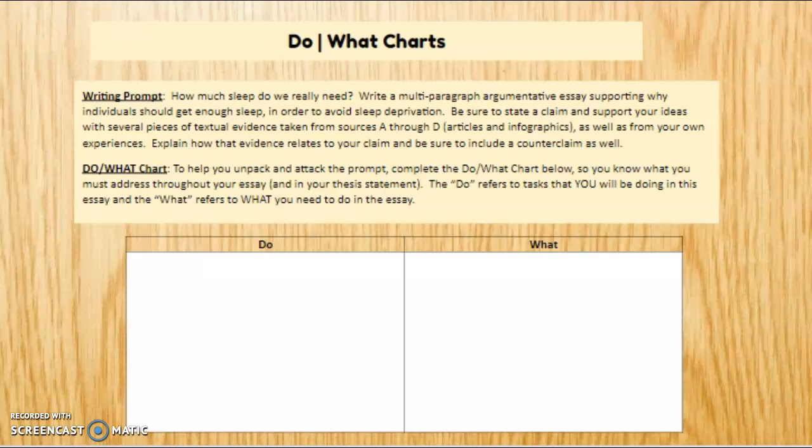Our do what charts. I noticed a number of you did not complete this, so we will be doing this together again tomorrow in class. We will make sure everybody gets this do what chart done.